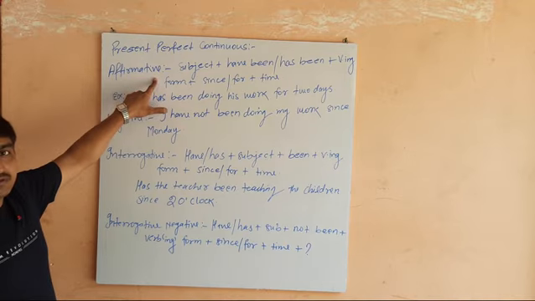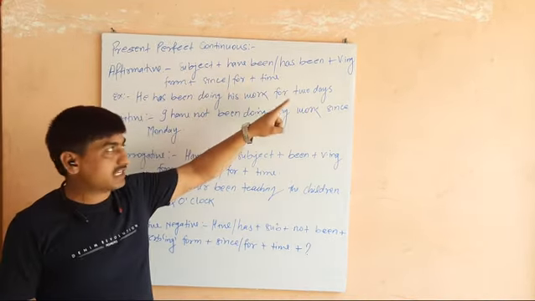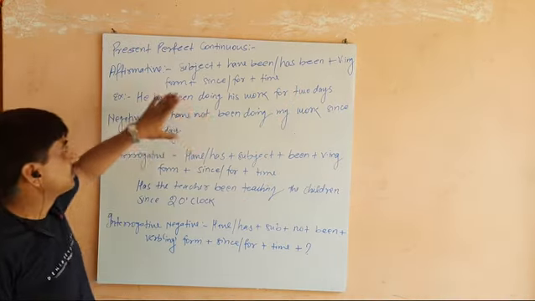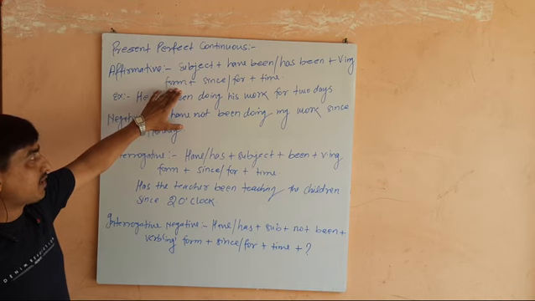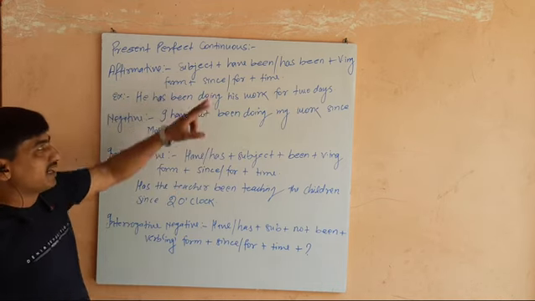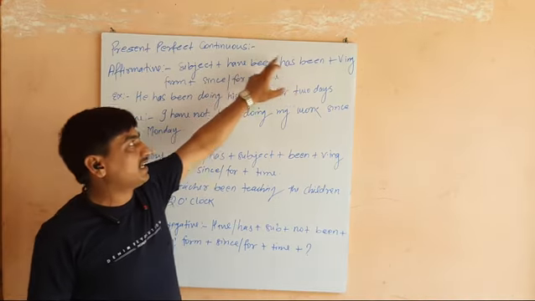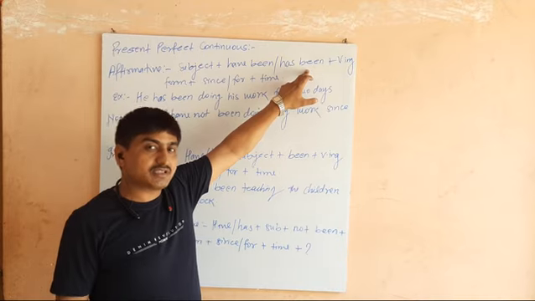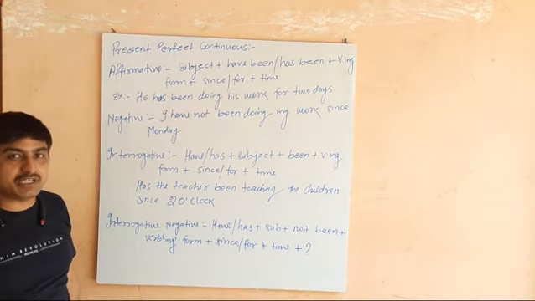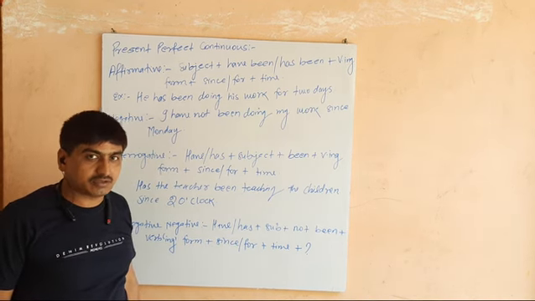In affirmative, the rule is subject plus have been, has been, plus verb in ing form, since, for, plus time. Have been will be used for plural number subject and has been for singular number subject. For example, I have been doing my work since 2 o'clock.